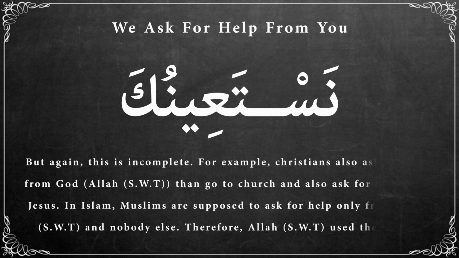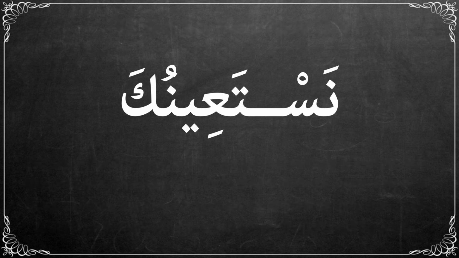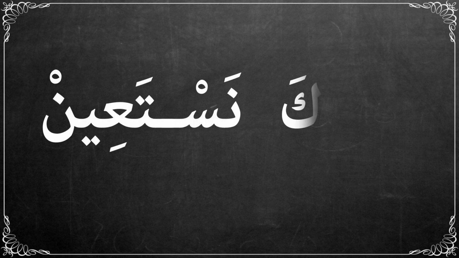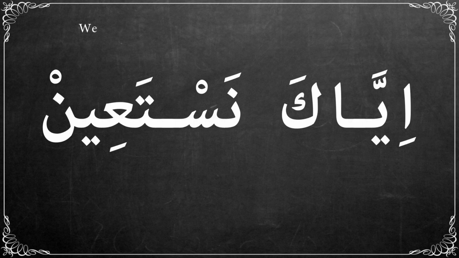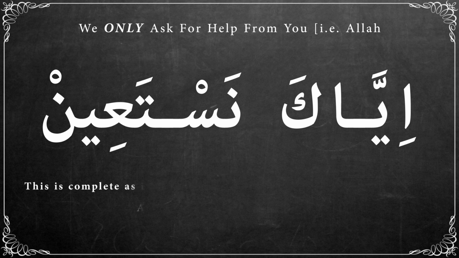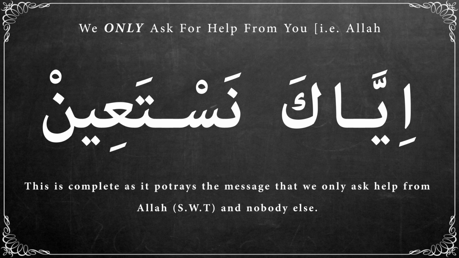But again, this is incomplete. For example, Christians also ask for help from God, that is Allah, then go to church and also ask for help from Jesus. In Islam, Muslims are supposed to ask for help only from Allah and nobody else. Therefore, Allah used the phrase إياك نستعين, meaning that we only ask for help from you, that is Allah. This is complete as it portrays the message that we only ask help from Allah and nobody else.